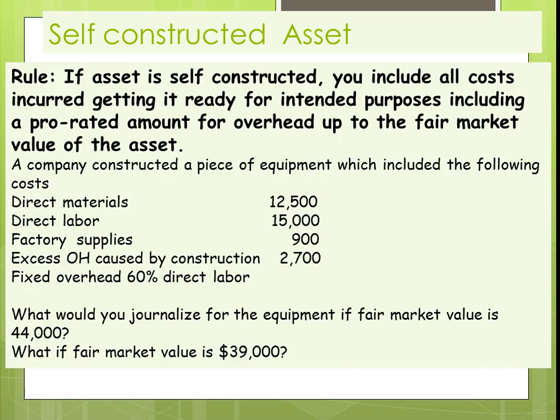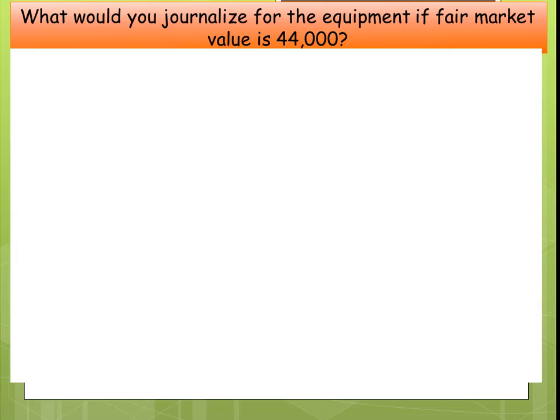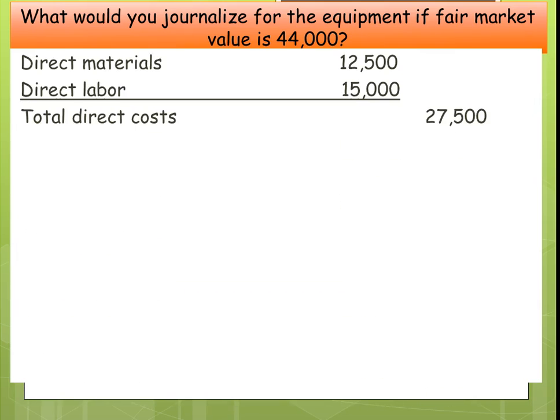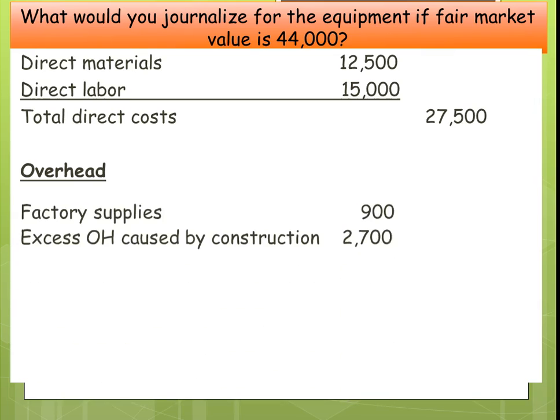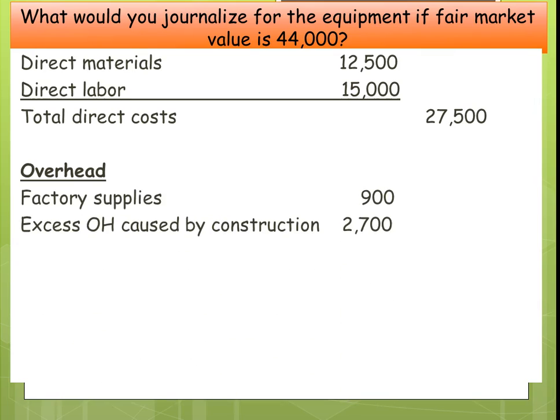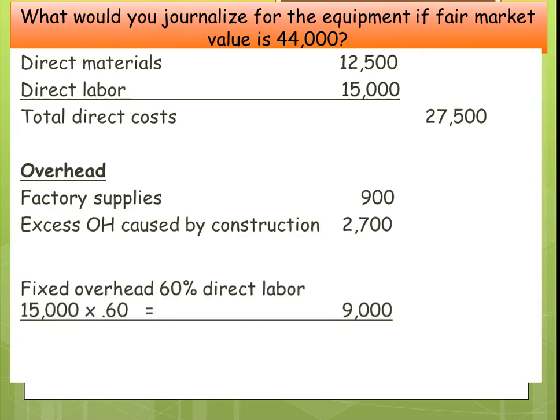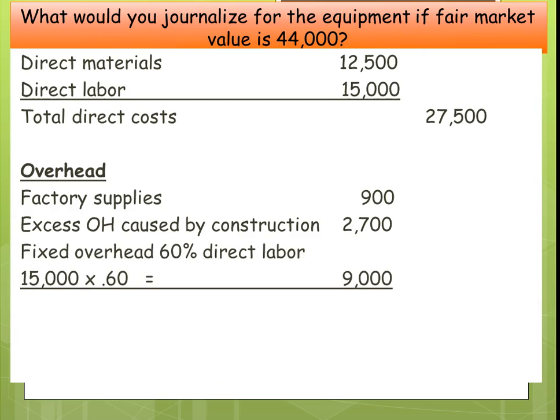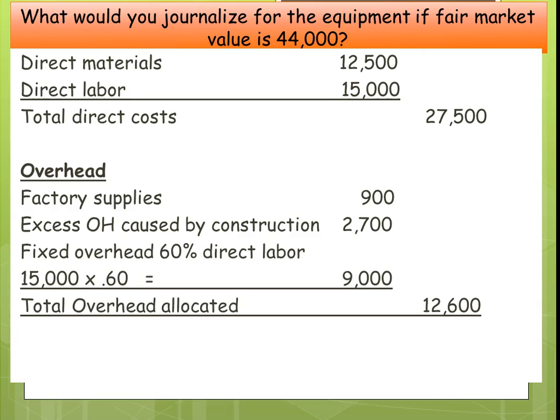So let's take a look at this. First, we're going to look at what is the total cost to us of the equipment. We have our direct costs, and then we have our overhead, which is factory supplies of $900, excess overhead caused by the construction of $2,700, and an allocation for overhead of $9,000, giving us total overhead of $12,600.